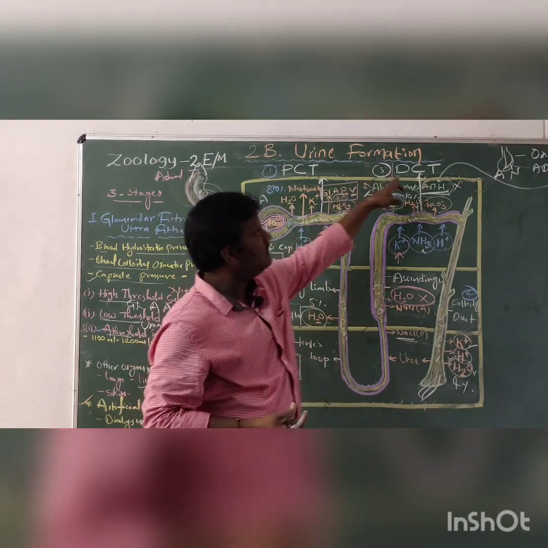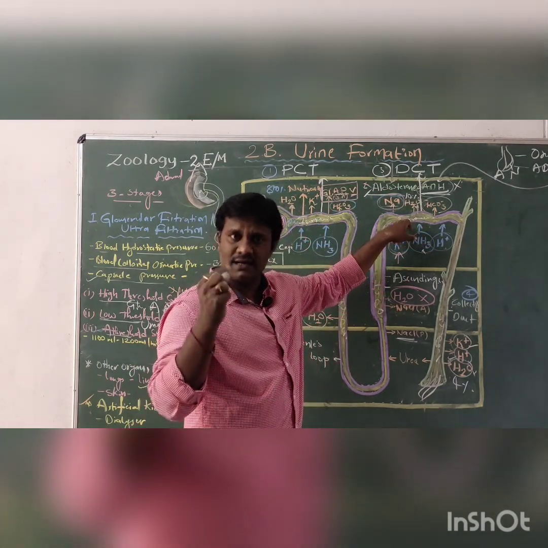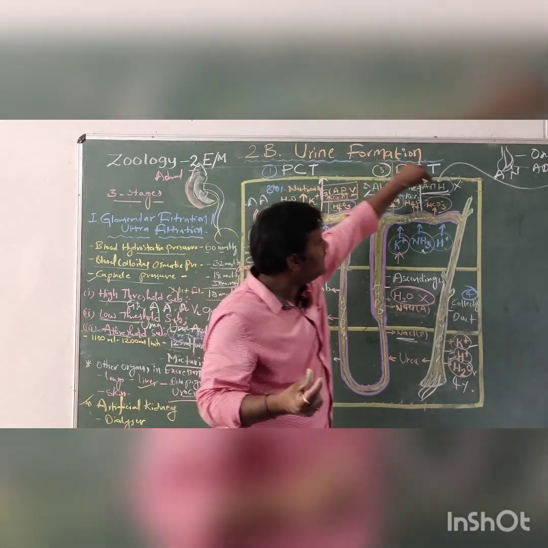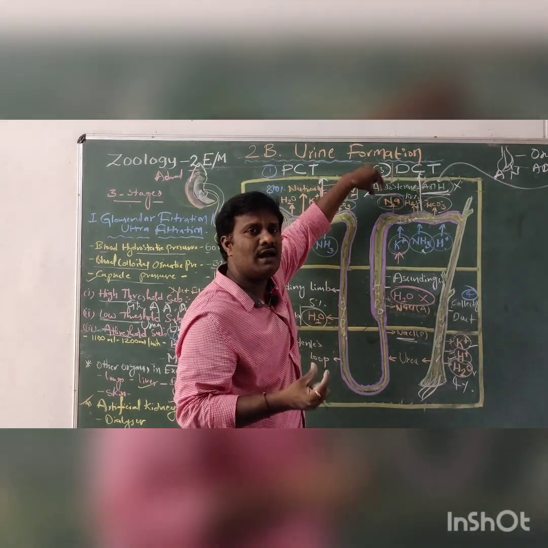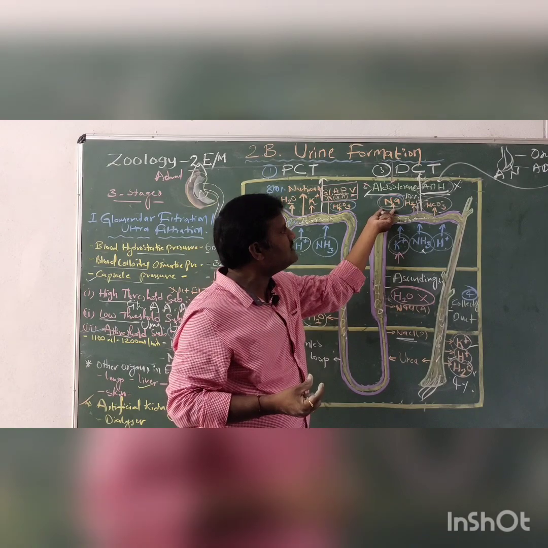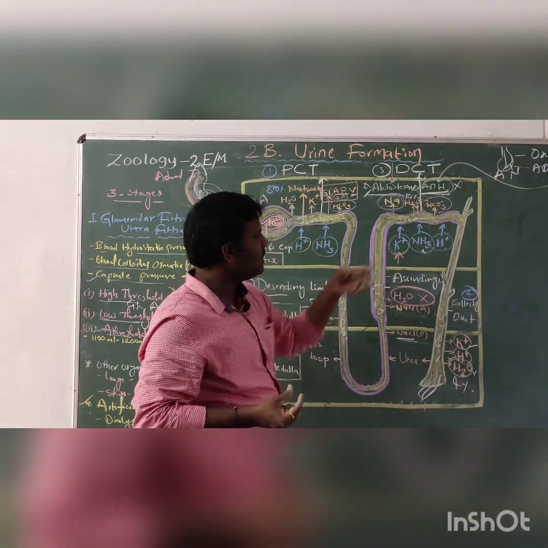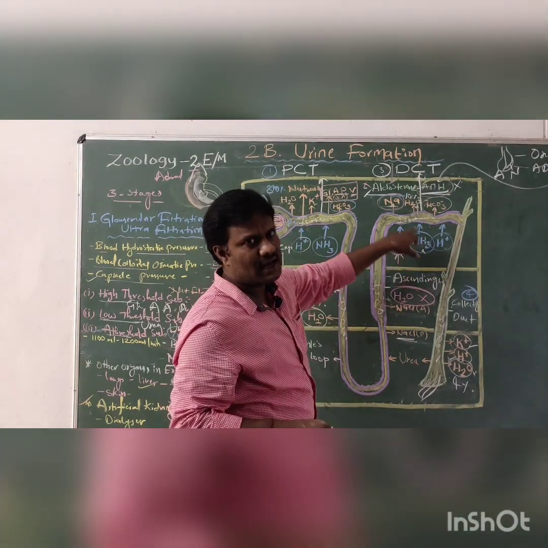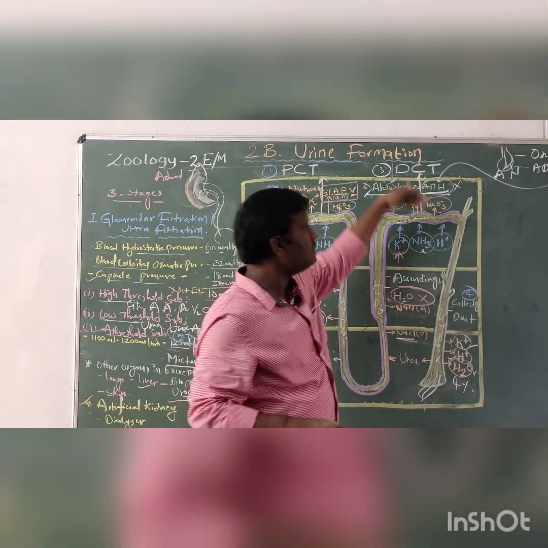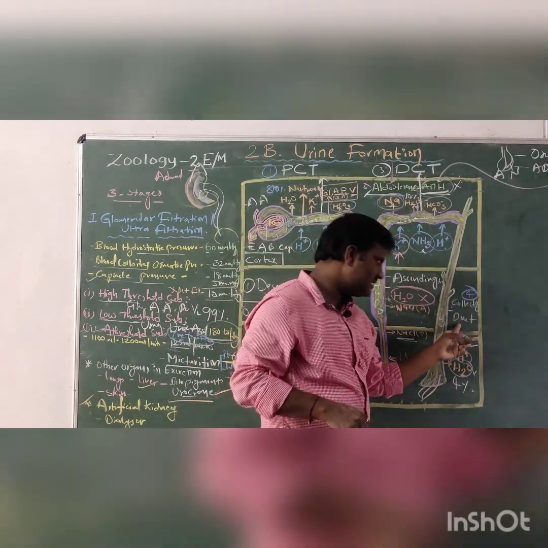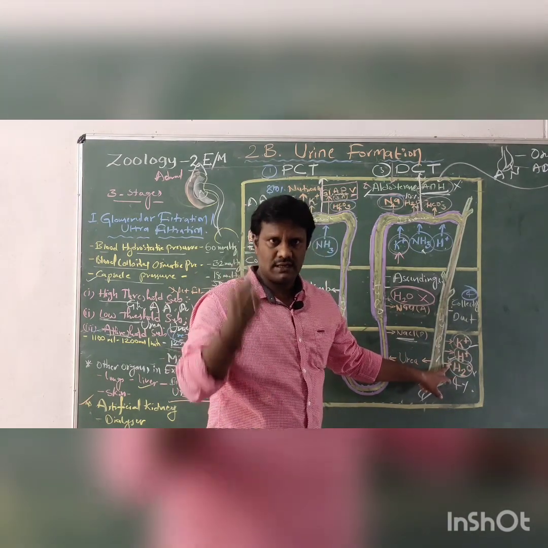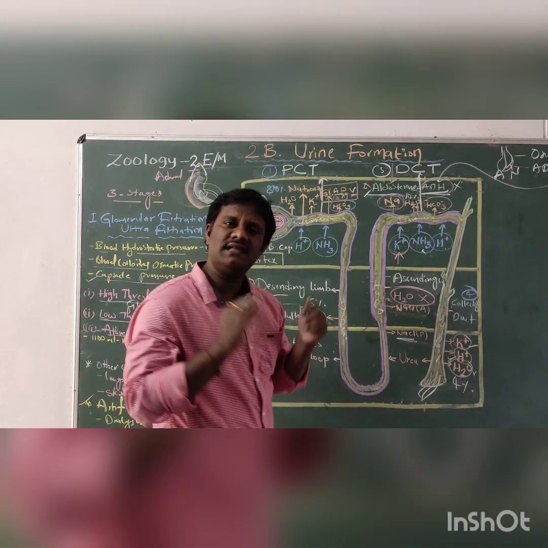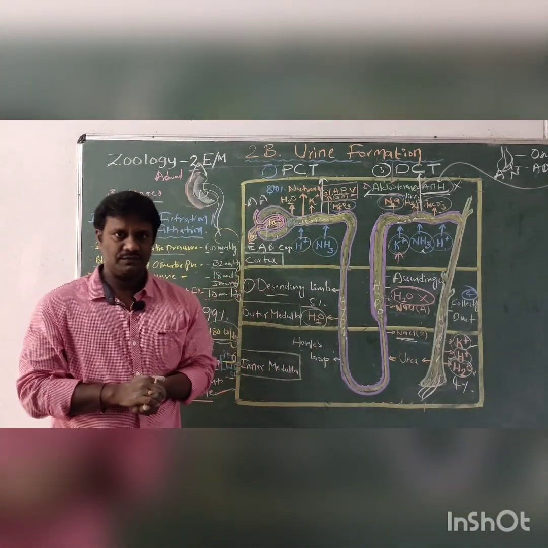So in this way, next is the DCT. Here the urine is in a hypotonic condition, and it depends on aldosterone and ADH. These two hormones control the reabsorption of sodium ions as well as water, and some bicarbonates are also reabsorbed in our body, while some potassium ions, ammonia and hydrogen ions are directly secreted into the tubules. The final one is the collecting duct, where potassium and hydrogen ions are secreted, and 4% of the water is reabsorbed. So this is the ending part of the urine formation.